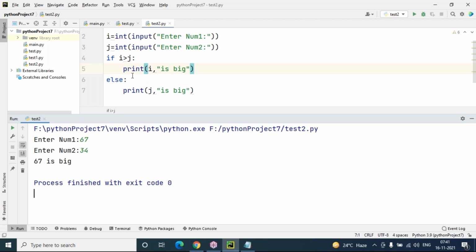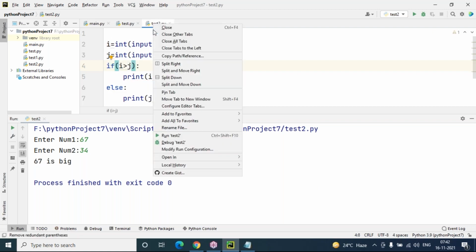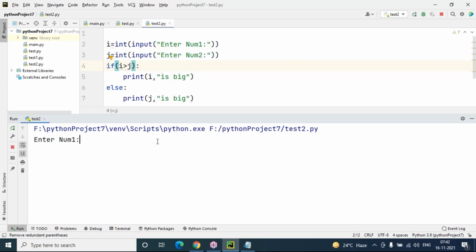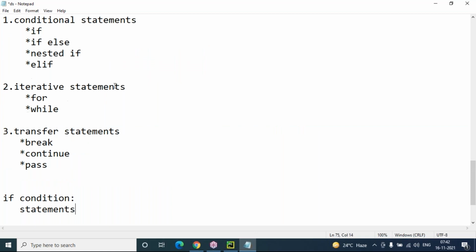So we have to use an if else condition here. This is the way you can accept input at runtime and check the condition you want, and based on the condition, whichever statement you want to execute, you can keep inside the if block or else block. And you can see here I'm also using brackets. Brackets are optional. If you want you can use them, or else you can ignore them, no issues at all. It will work, it's not compulsory. Generally I don't use any brackets in my programming, but if you want, you can close the brackets also. So this is the simple if else statement.